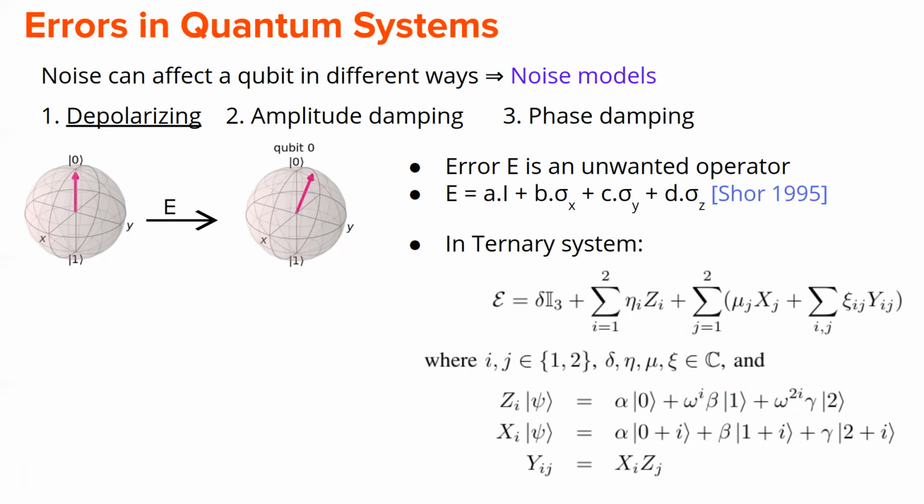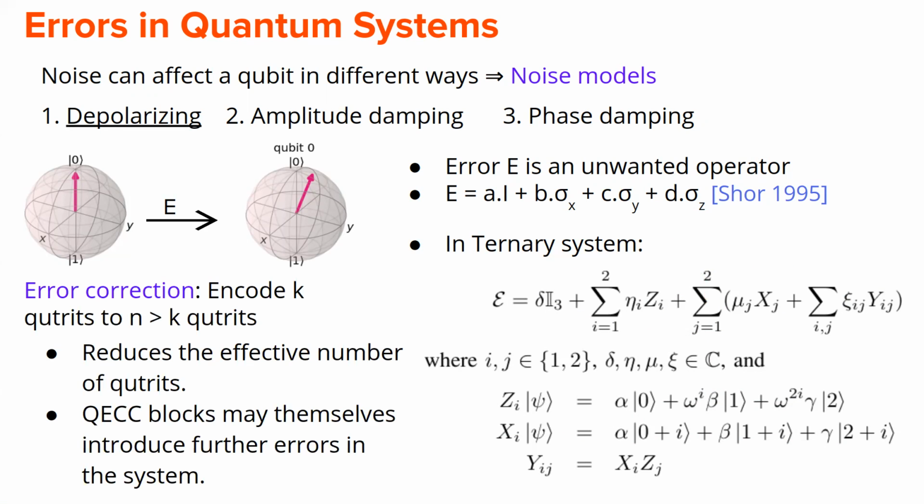Now, if there are errors, we require some techniques for correcting the errors, and any natural technique of error correction requires that a small number of qutrits are encoded to some higher number of qutrits. Now, this has some penalty. First and foremost, it slows down the computing because a significant amount of time goes into correcting errors. And then it reduces the effective number of qutrits, because if we have an n-qutrit system, then we are down to a smaller number of error corrected qutrits. And the QECC blocks themselves are not fault free. So they may introduce further errors in the system, making the system even worse.